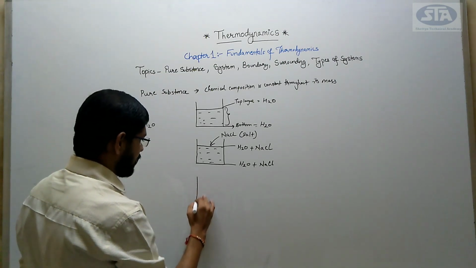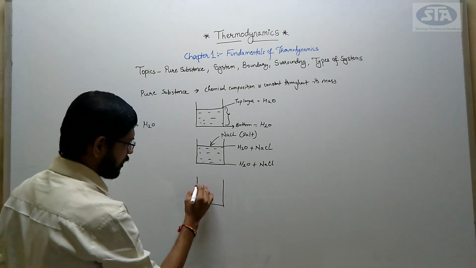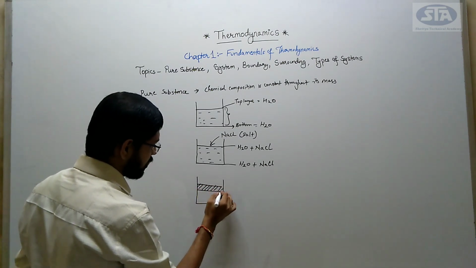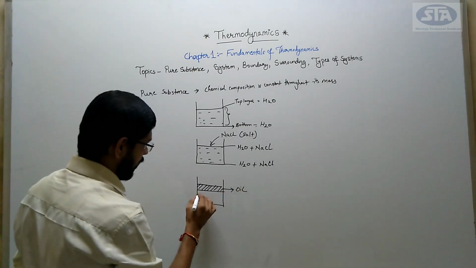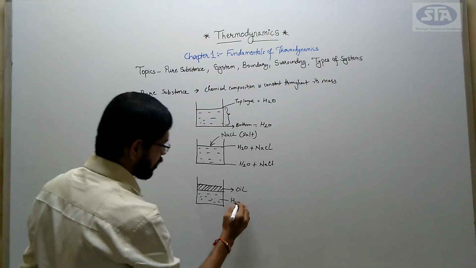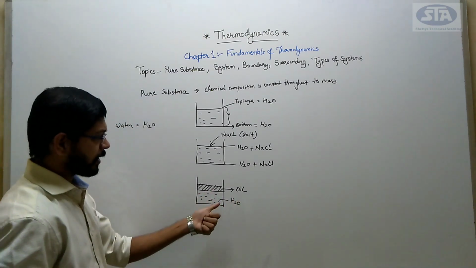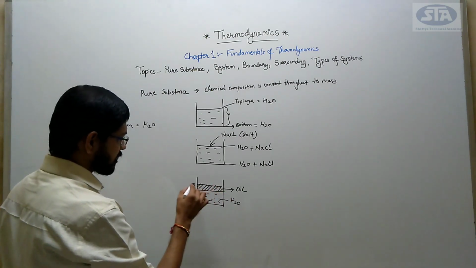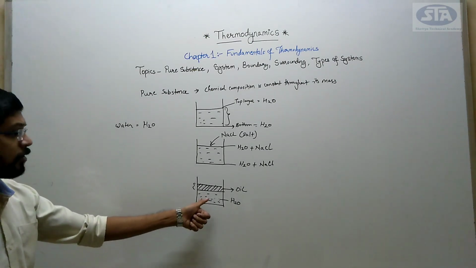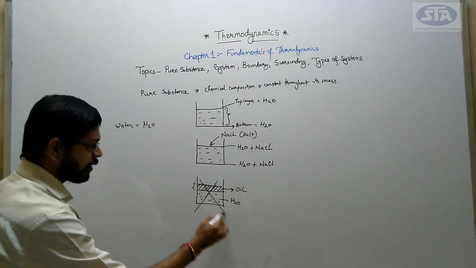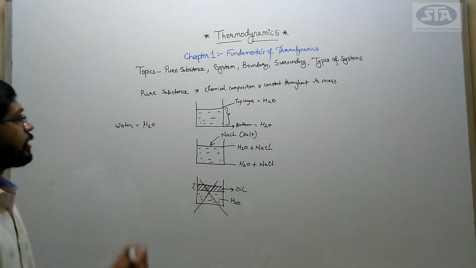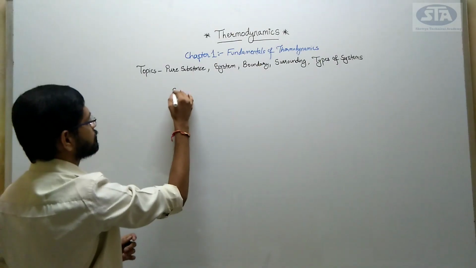Next, let's see another example. In this barrel I am filling the top portion, the shaded portion which you can see, this is oil, and the bottom layer is H2O, water. So can I say that this is an example of pure substance? See, the first layer here is oil and the last layer you can say there is water. So this is not an example of a pure substance. Clear with this concept of pure substance? Now let's see what is system.